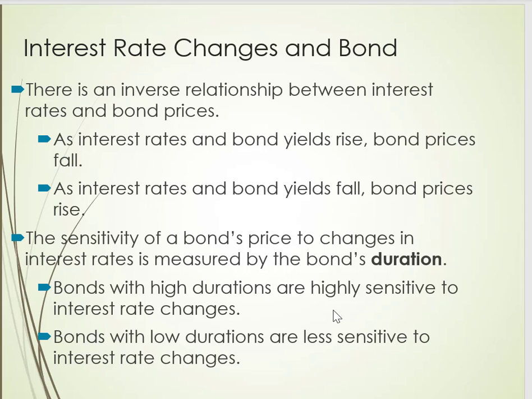Duration is a measure of sensitivity. Bonds with high durations are very sensitive to interest rate changes, and of course vice versa.